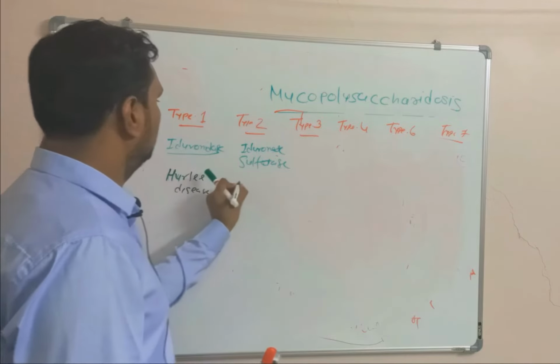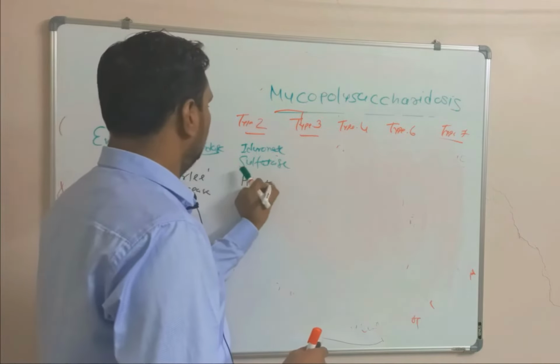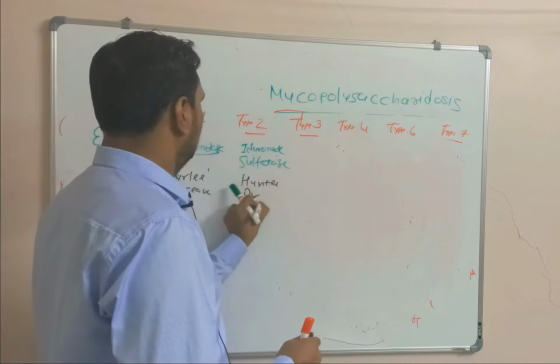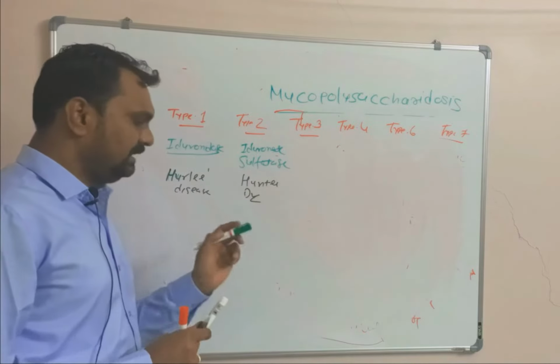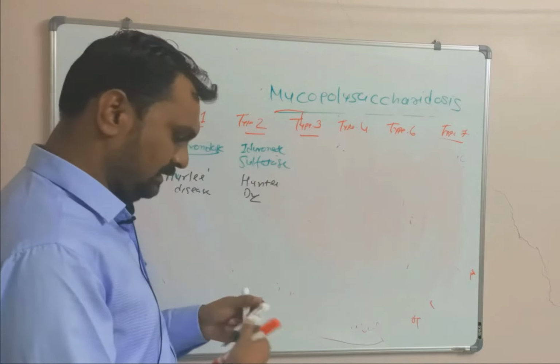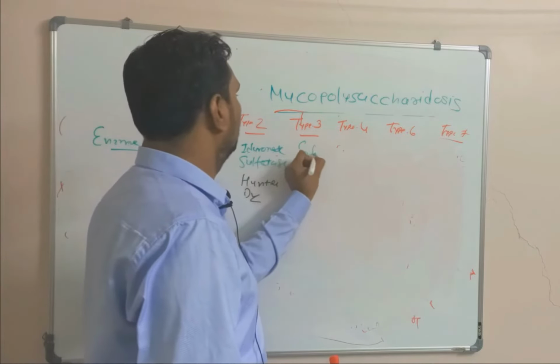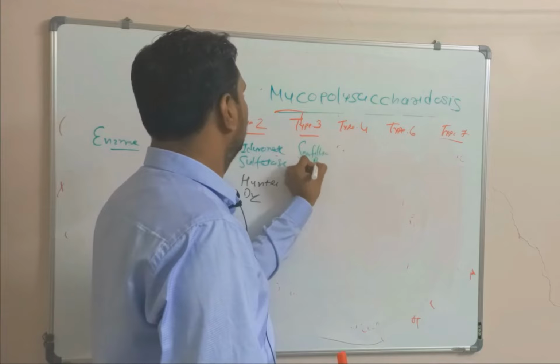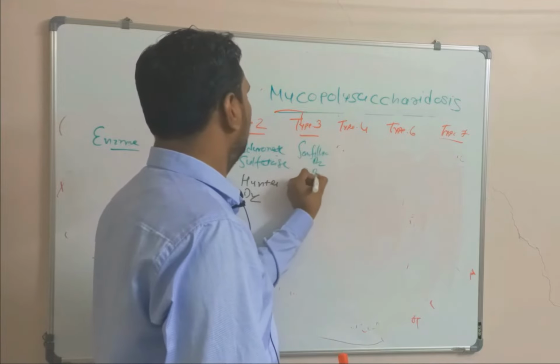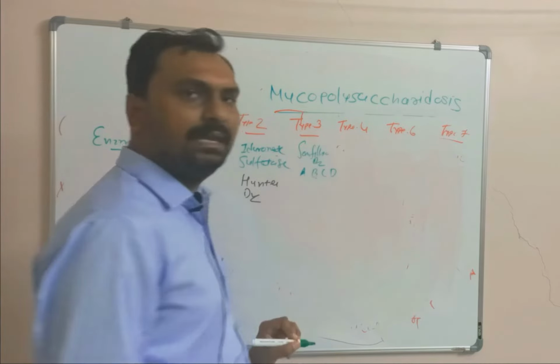Type 2 is Hunter disease. Type 3 is called Sanfilippo disease, where there are types A, B, C and D.